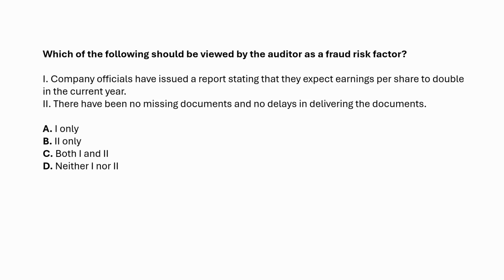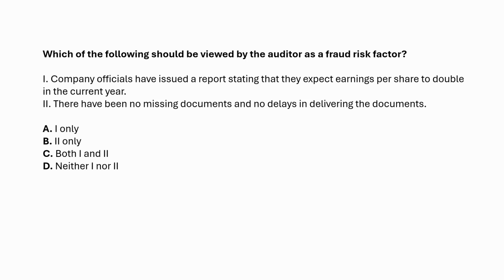When management goes public and declares earnings per share will double, that sets a massive pressure risk factor. Investors, analysts, employees, everyone is watching. If real results don't match the promise, management may feel cornered and turn to aggressive accounting or outright misstatement. This type of target setting is a textbook fraud risk factor under AUC 240.A1.